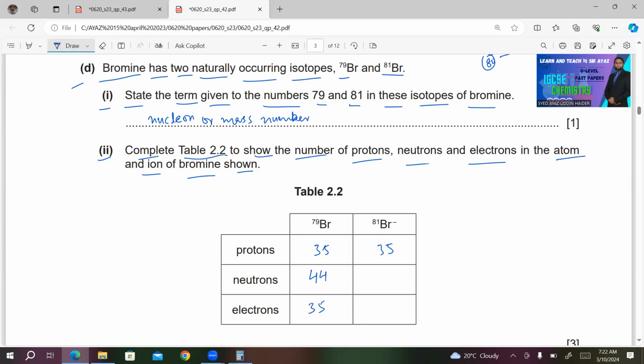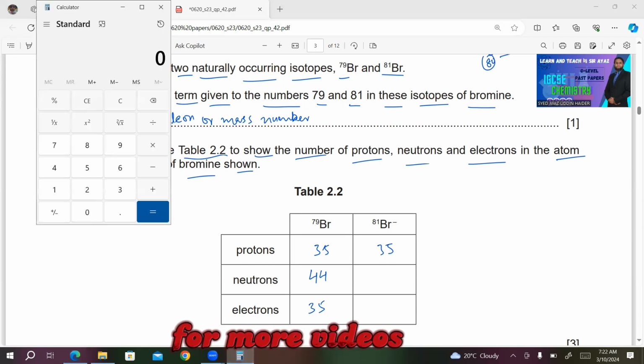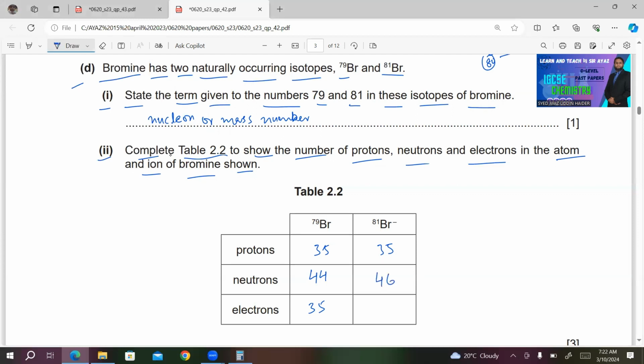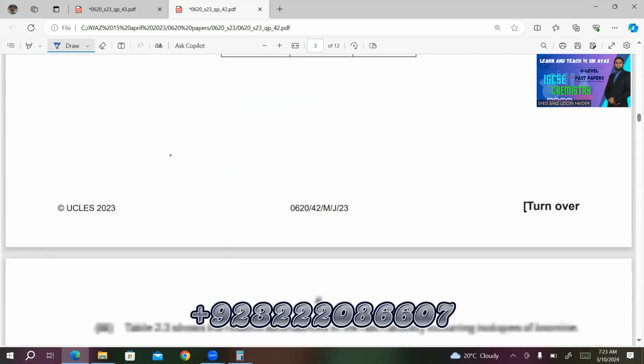35. What about Br minus 81? So 81 minus 35, 46. 46 is the number of neutrons. What about the number of electrons? If you see there's a minus charge, so it means it has gained one electron. So I will add 35 plus 1. 36 will be the number of electrons for this ion.